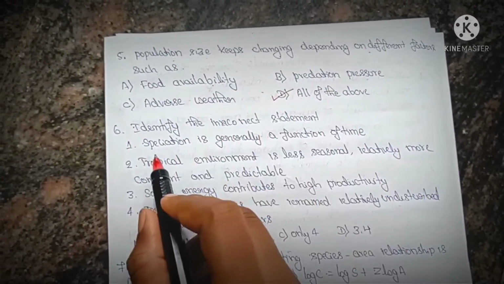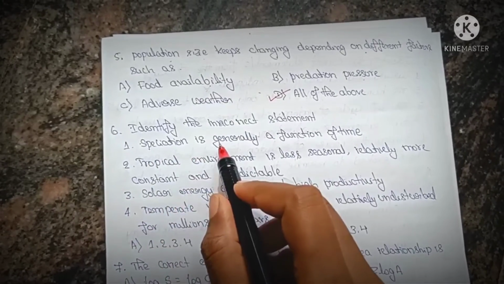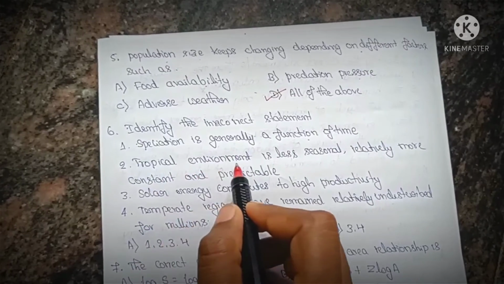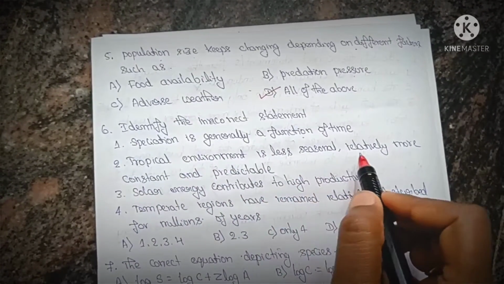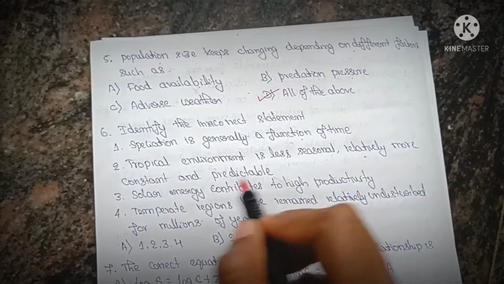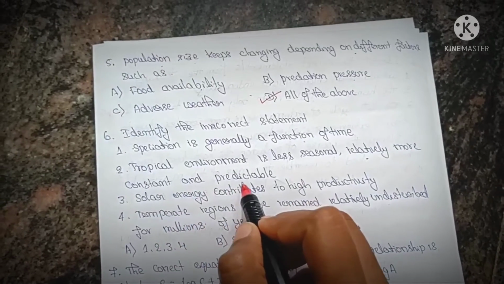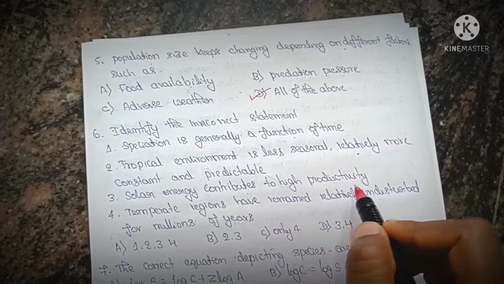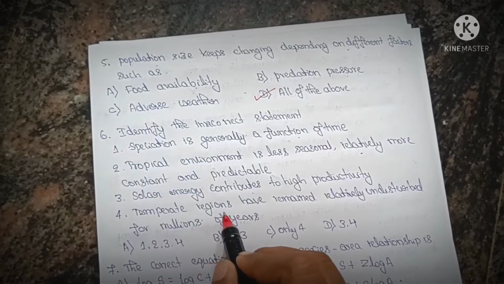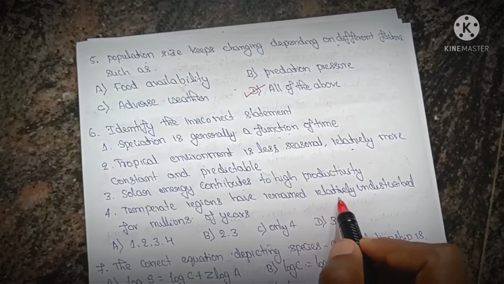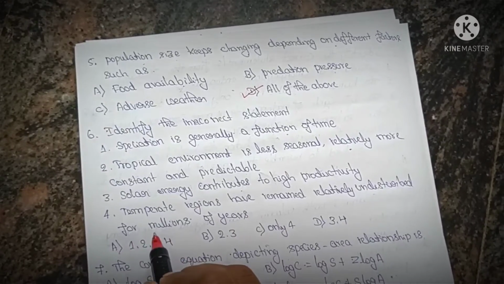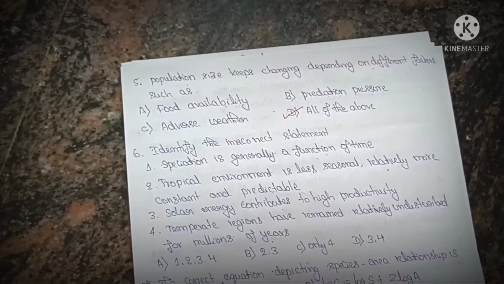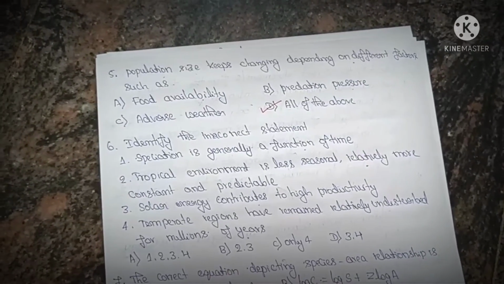Identify the incorrect statement. Speciation is generally a function of time. Tropical environment is less seasonal, relatively more constant and predictable. Solar energy contributes to high productivity. Temperate regions have remained relatively undisturbed for millions of years.